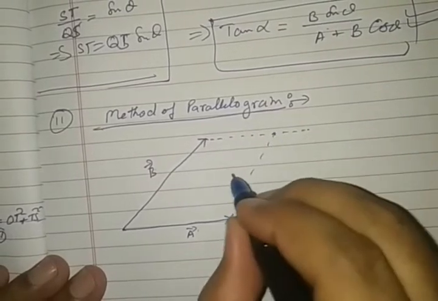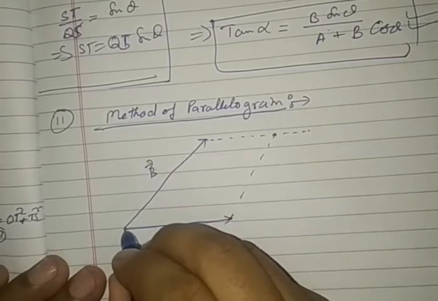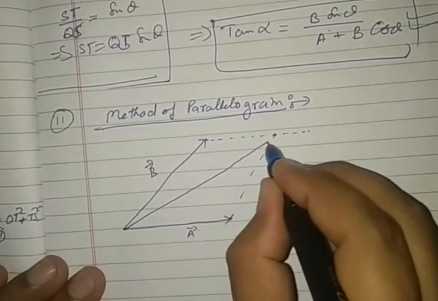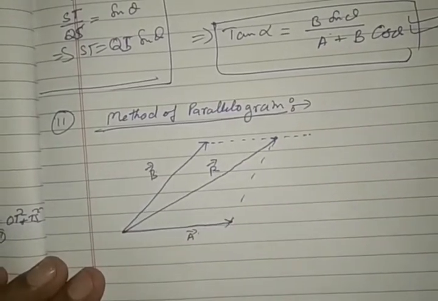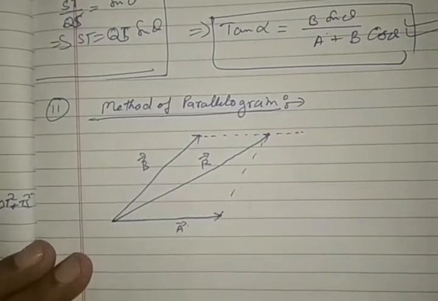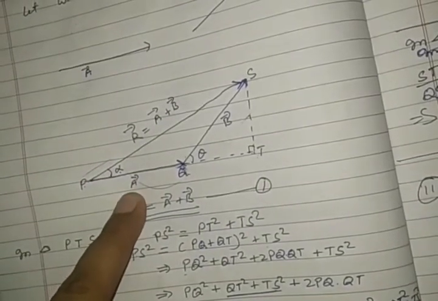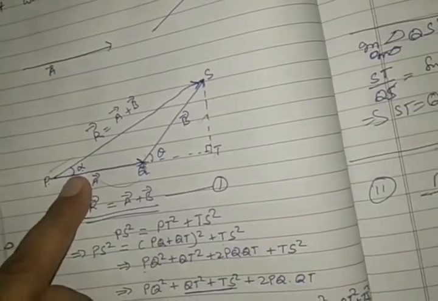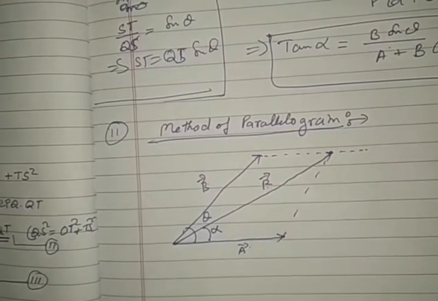These two lines were cut from the tail of the first two vectors. Draw from here towards here. This is the resultant vector R. See carefully, the angle between both vectors is represented by theta in the first case, A and B. So here also we will take the same angle theta, and the resultant vector R makes an angle alpha with the first vector A. So this resultant vector will take this angle alpha here.